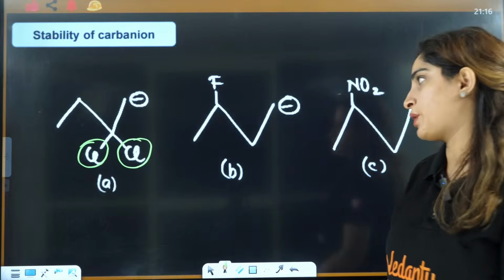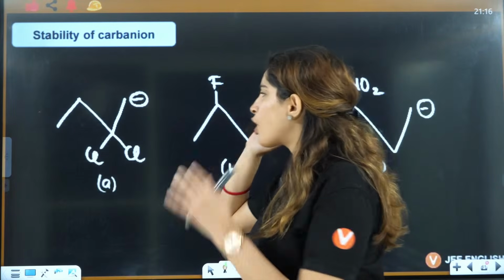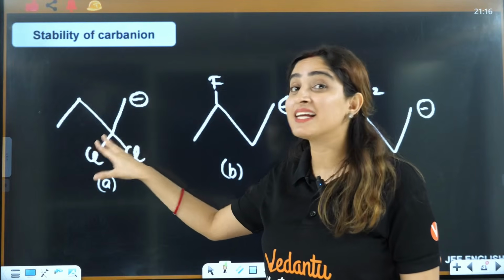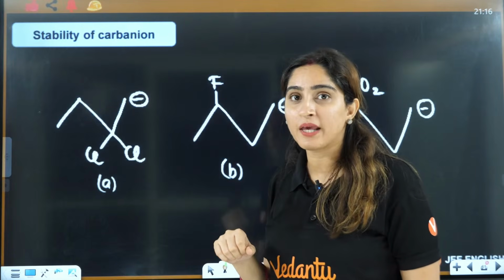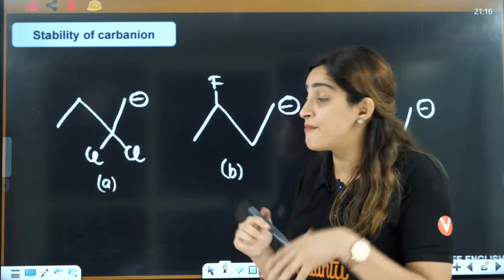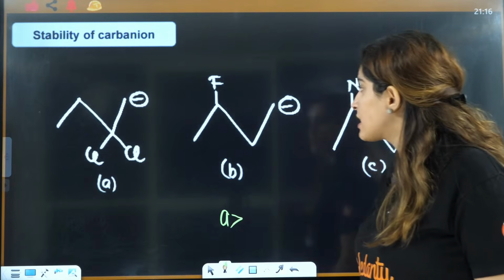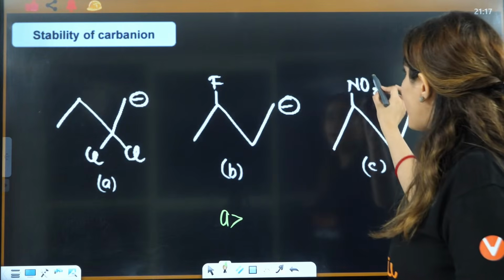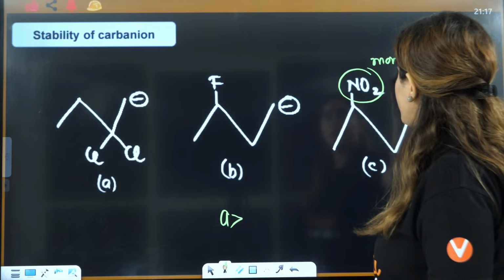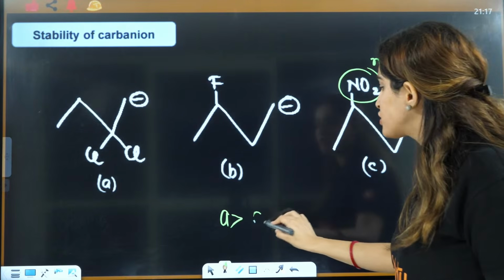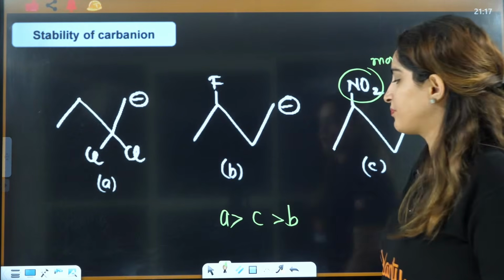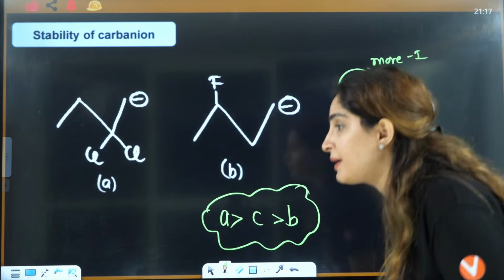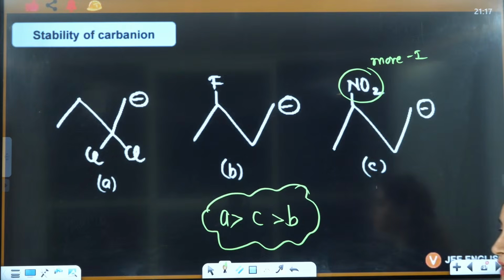Firstly, let's talk about distance. Distance is least here, so minus I effect will be maximum here, which means it is going to have maximum stability. Out of these two, they are both at the same distance, but this one is more minus I, so it will be more stable as compared to B. So A, C, B is the correct answer here.